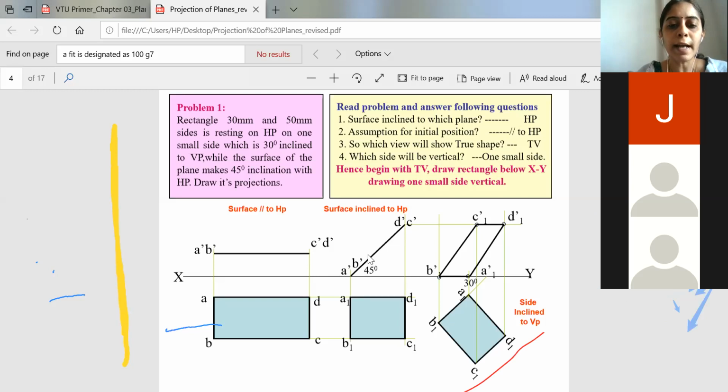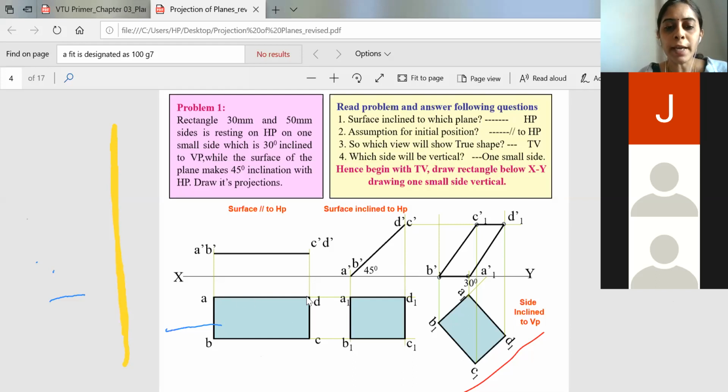So now you will write A dash, B dash here, C dash and D dash over here. Which is not visible, you kindly put it in the bracket. So this line later you will project it down. After projecting down, the projections of the top view also are to be projected. So this helps in intersecting the lines at four corners.